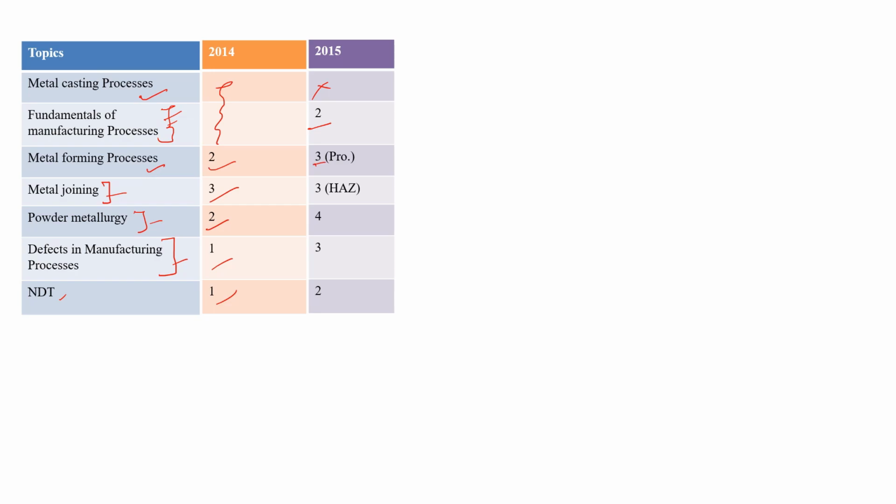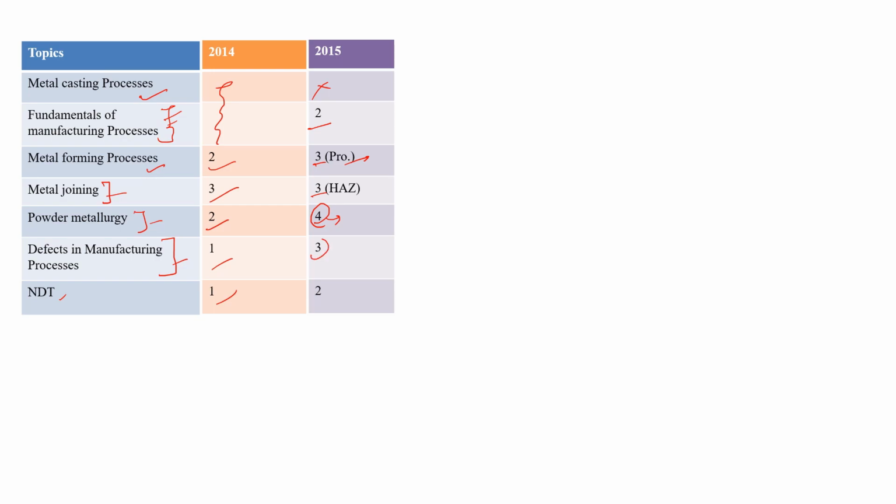And in this metal forming process they asked questions about the products of that forming process, meaning suppose they are asking about rolling, they will ask about the product which was produced from rolling, that is railway tracks. Okay, so that type of question was asked under this metal forming process. Mostly in metal joining a 3 marks question was there, and one question was related to HAZ, meaning heat affected zone in welding processes. Okay, and a 4 marks question was for powder metallurgy, that is basically 2 marks questions. Sometimes they ask numerical type questions, that is green density and sintering density. Okay, and the next thing is defects in manufacturing.